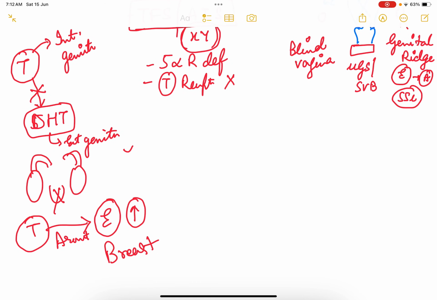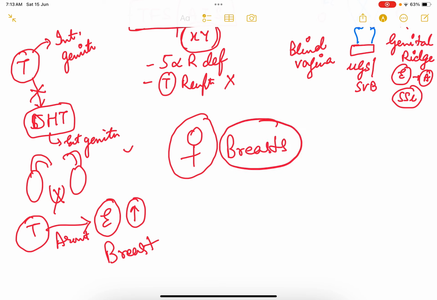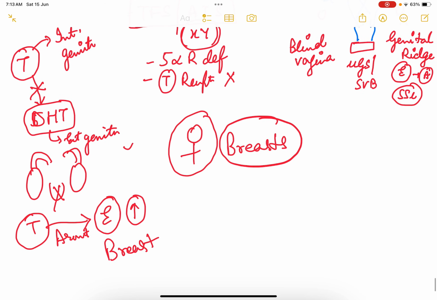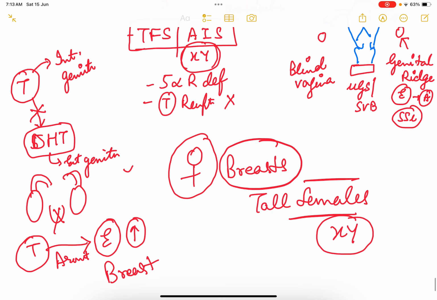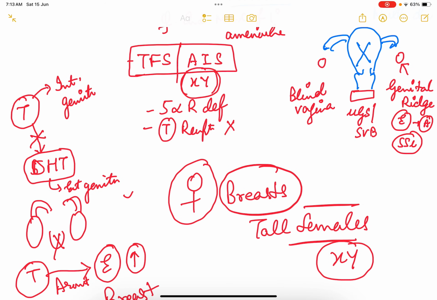their dihydrotestosterone is not able to act, बाहर से वो फीमेल की तरह दिखेंगे, बाहर से वो बिल्कुल फीमेल की तरह एक्सटर्नल अपीयरेंस होगा. Also they will have breast because the testosterone got converted into estrogen and breast development हो गया. So they will look like female, they will be tall females, very beautiful females to look from outside, but when you do karyotyping they are actually XY, they are males. Okay, so this is testicular feminization syndrome or androgen insensitivity syndrome.